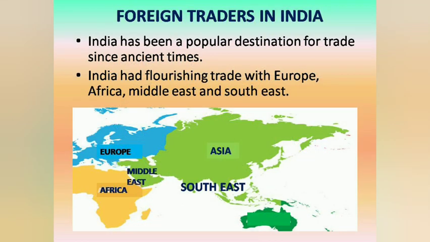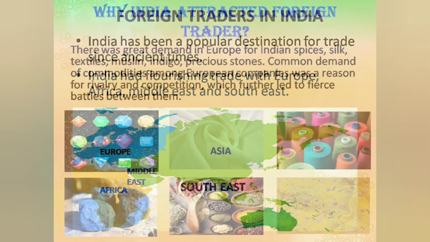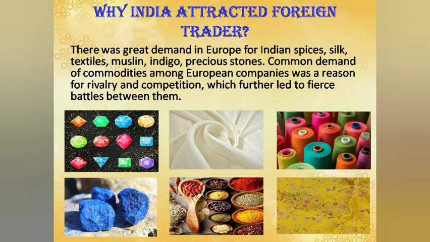Many foreign traders came to India for trading and for business. As you can see in the given map, Europe, Africa, Middle East, and Southeast Asia, all these were having trade relations with India. The cotton and silk produced in India had a big market in Europe.